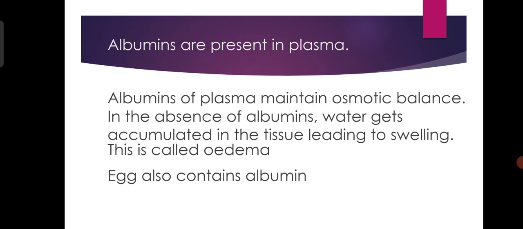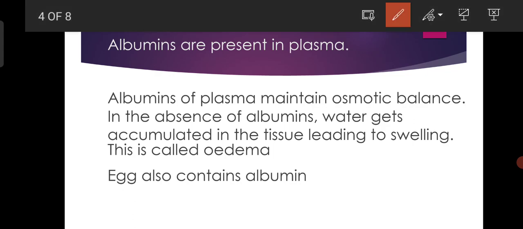Albumins are present in plasma. And these albumins of plasma maintain osmotic balance. Because we know that plasma contains nearly 92% of water, and this water content is retained only in the presence of albumins in plasma. If the albumin concentration decreases in the plasma, what will happen?